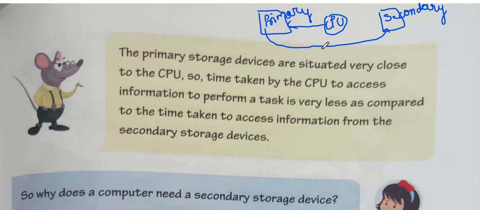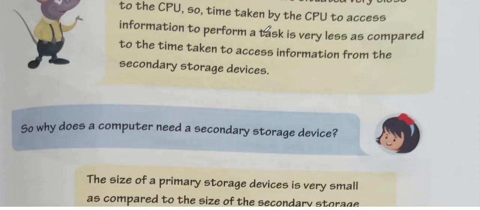The time taken by the CPU to search inside the primary is very less as compared to the secondary memory. That is why we copy the file from the secondary to the primary so that our computer can work fast.